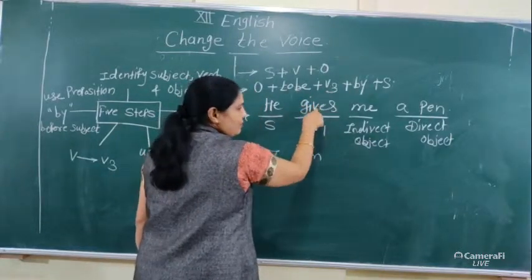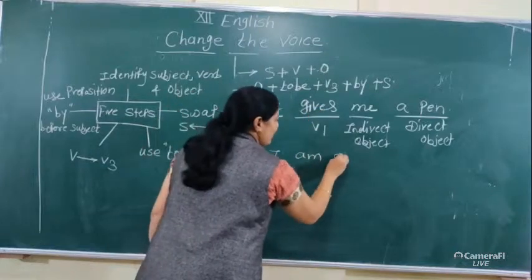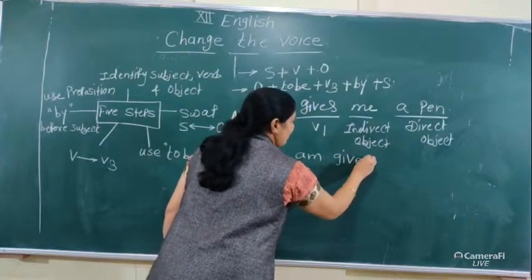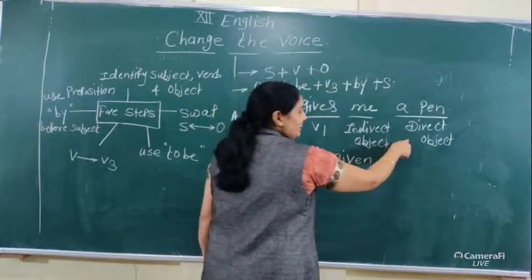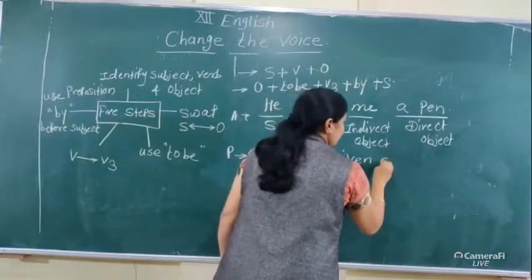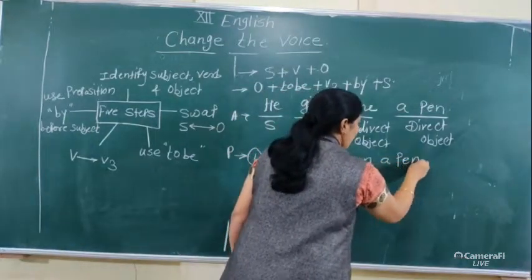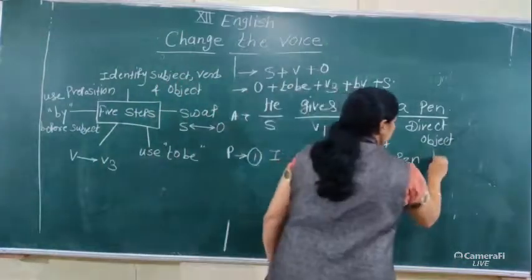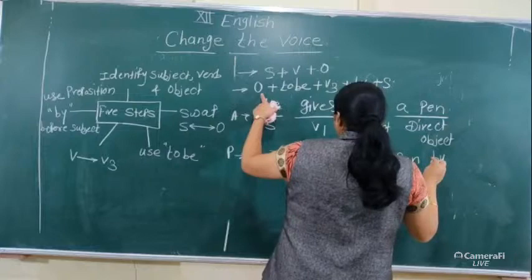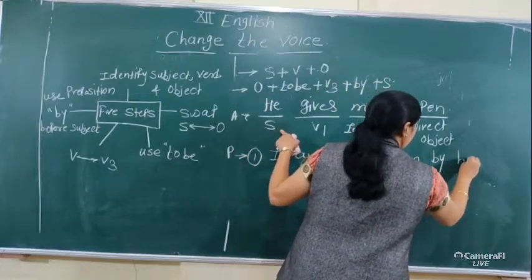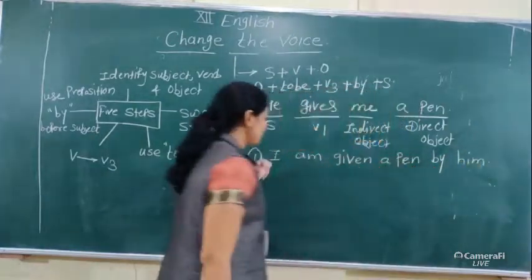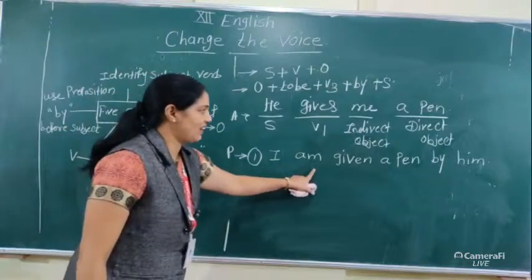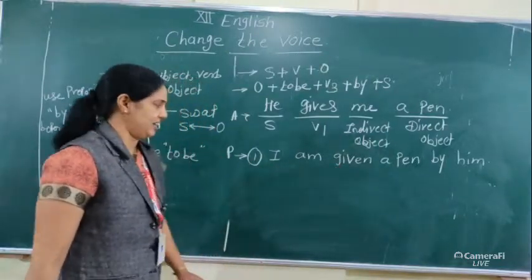V3 form: give, gave, given. I am given. Then the direct object, a pen. I am given a pen. Then use preposition by and then the object. Here he into him. So the first answer is I am given a pen by him.